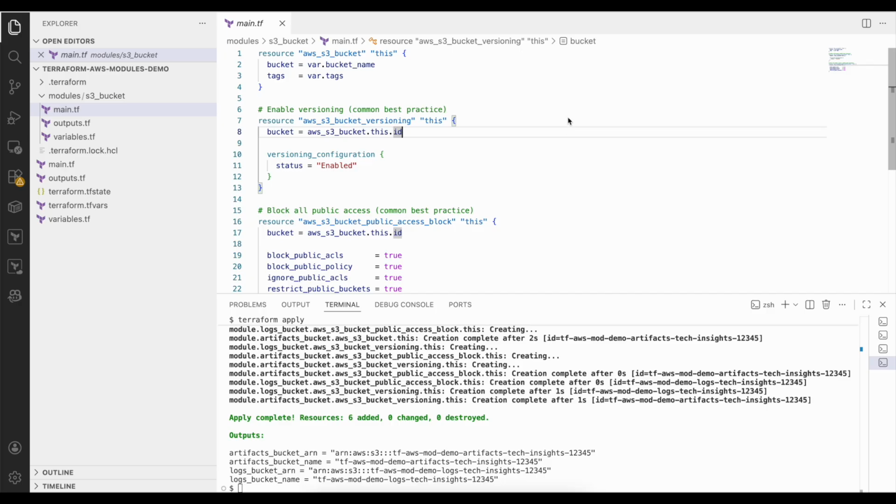One resource to create the S3 bucket, one resource to enable versioning, and one resource to block the public access. Since the same module is used twice, Terraform creates 3 resources for the logs bucket and 3 resources for the artifacts bucket. So 3 resources per module instance equals 6 Terraform resources.